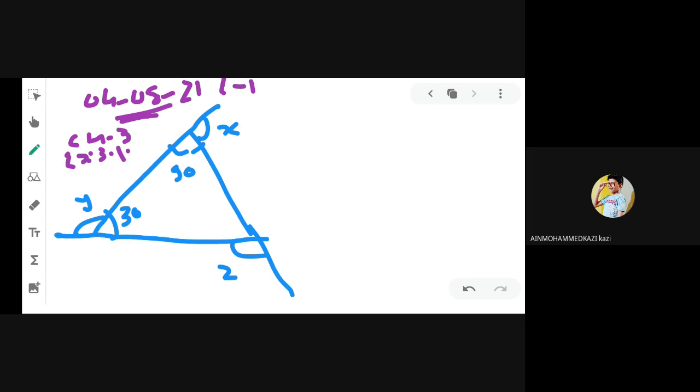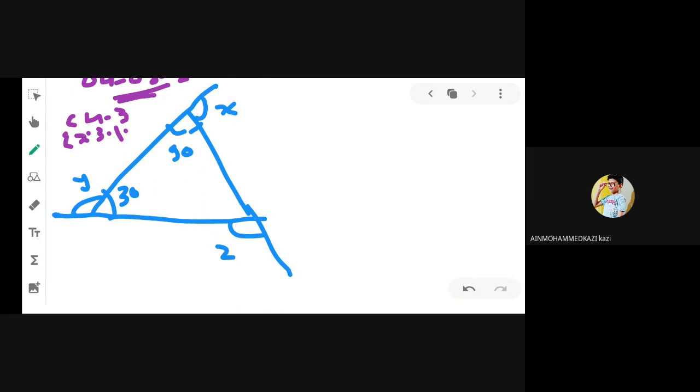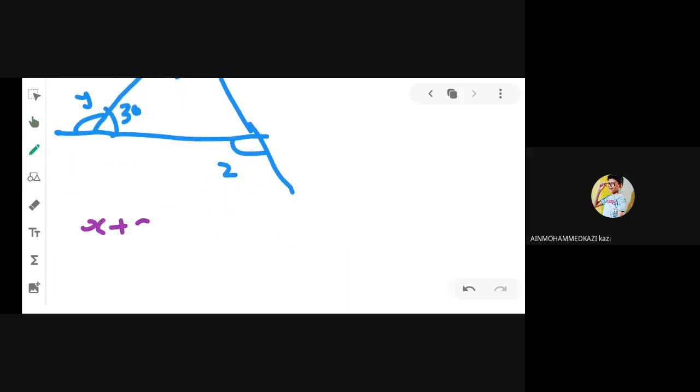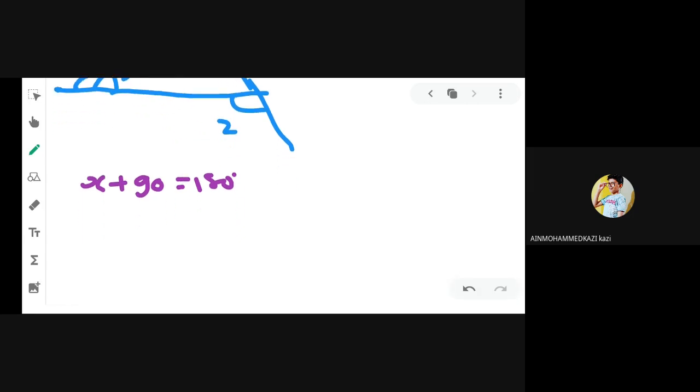Now you can see in the figure, X is exterior angle, 90 is interior angle. And we know that the sum of these two angles, X plus 90 degree, is equal to 180 degree. Why? Because interior angle and exterior angle make a linear pair. So X is equal to 180 degree minus 90 degree.